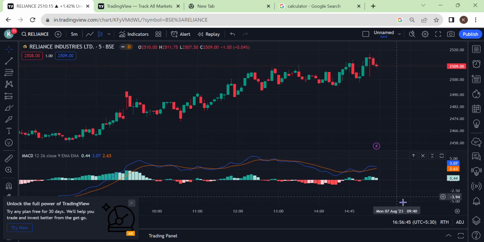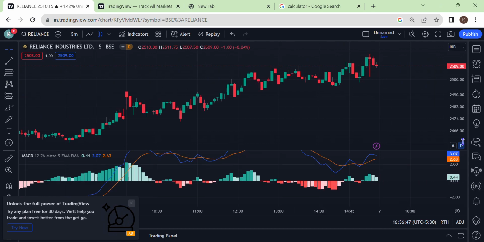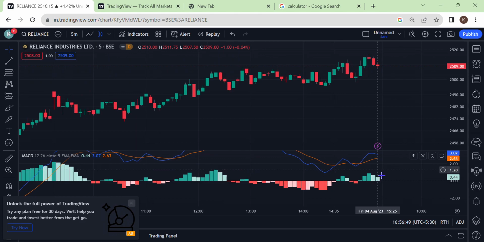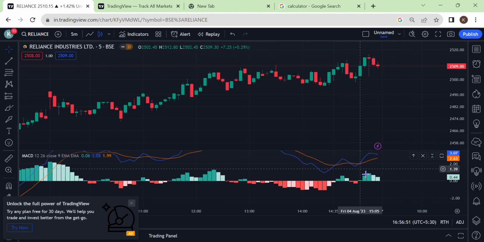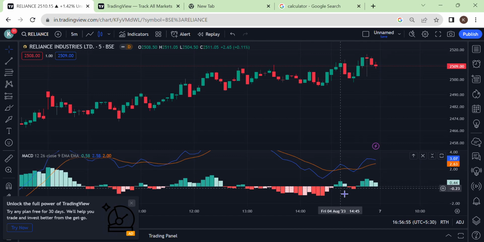Whenever we want to buy a position, we need to see the blue line intersecting the orange line from below and starting to move above the orange line. In this case, if you see here, the blue line was trading below the orange line, it intersected here and started moving above the orange line. In this scenario, we need to have a buy position.